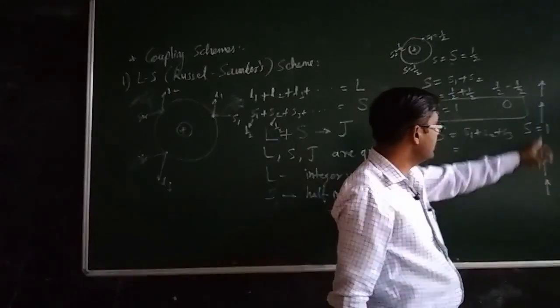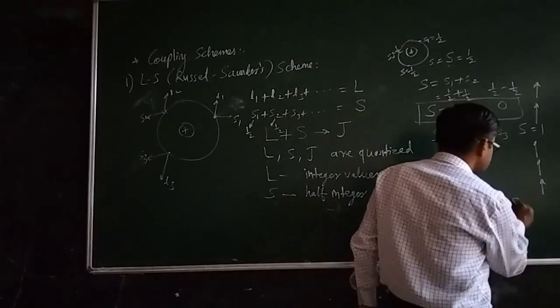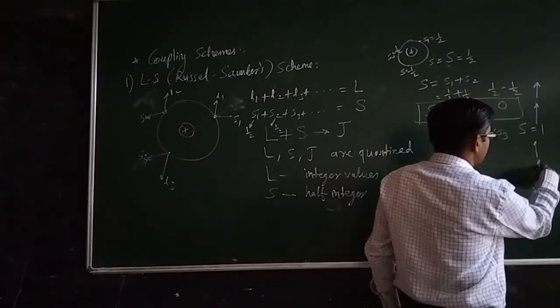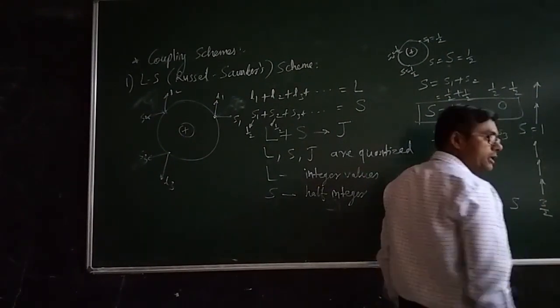Okay, they have the spin oriented in the same direction. So in this case, what will happen? Half plus half plus half, so we will get 3 by 2.